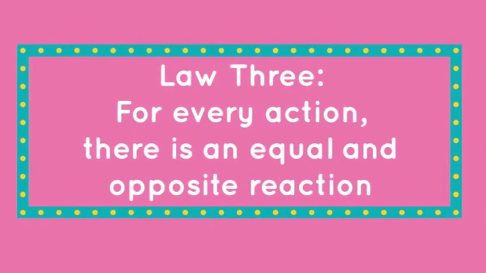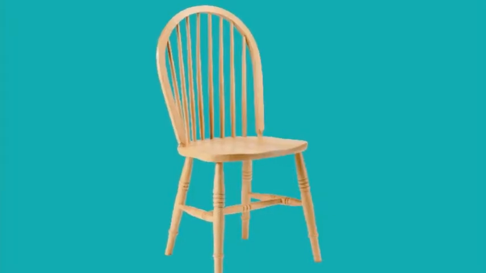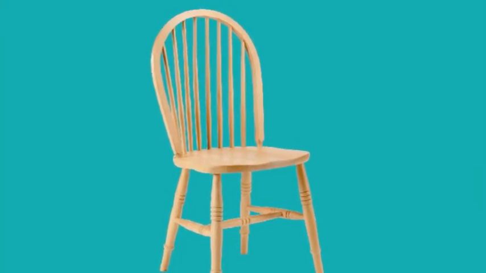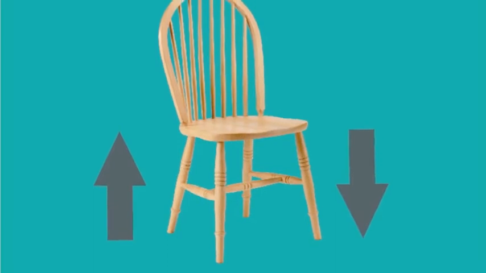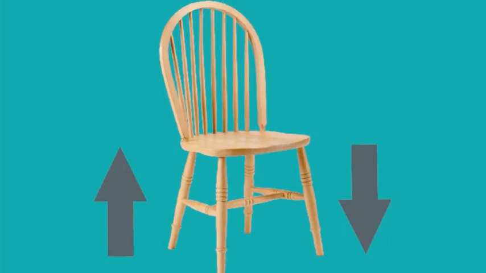For every action, there is an equal and opposite reaction. Take this chair, for example. It's applying a certain amount of force on the ground, which is the action, and the ground is applying the same amount of force back on the chair, only in the opposite direction, which is the reaction.